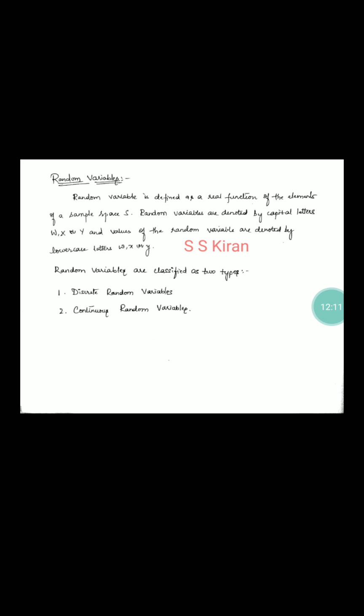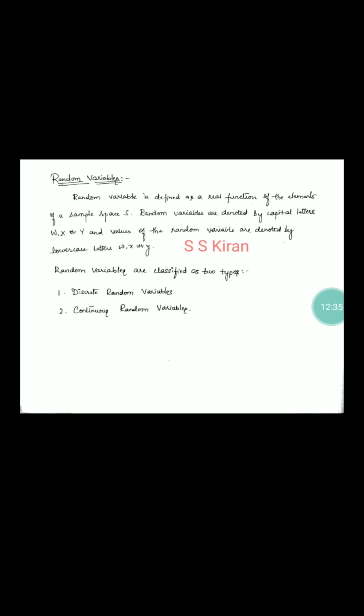Capital W, capital X, or capital Y, and the values the random variable internally takes are represented by lowercase letters like a, b, or small w, small x, small y. Now, classification of random variables.